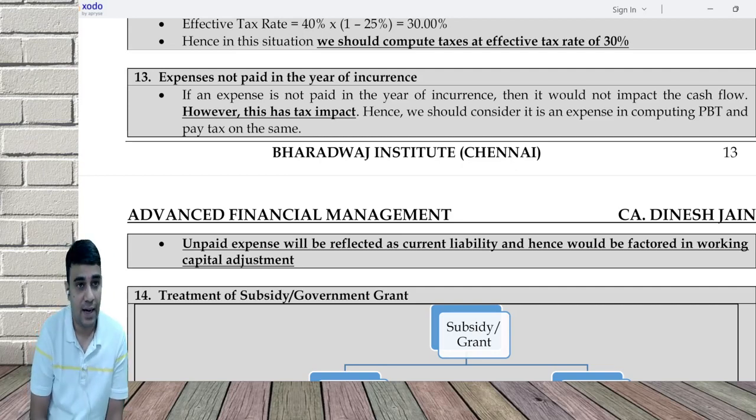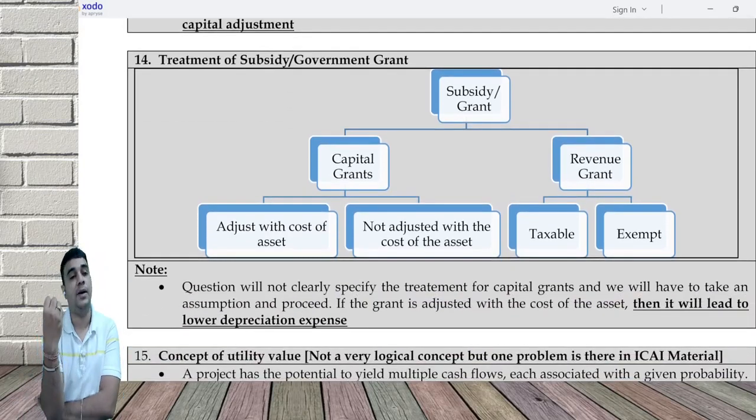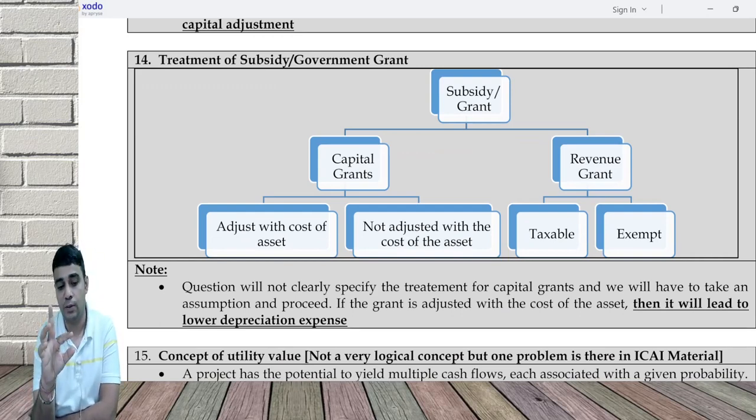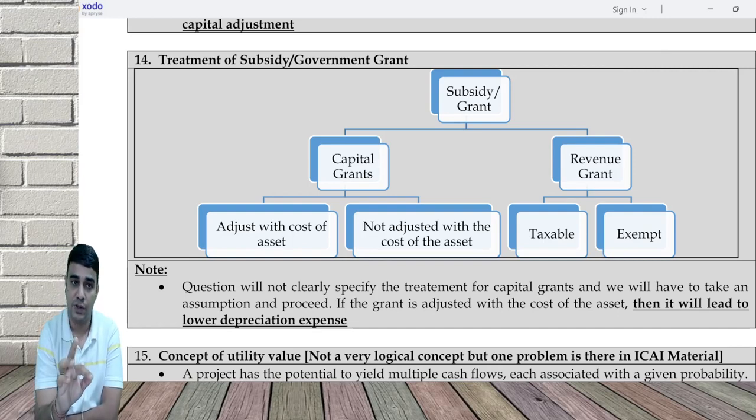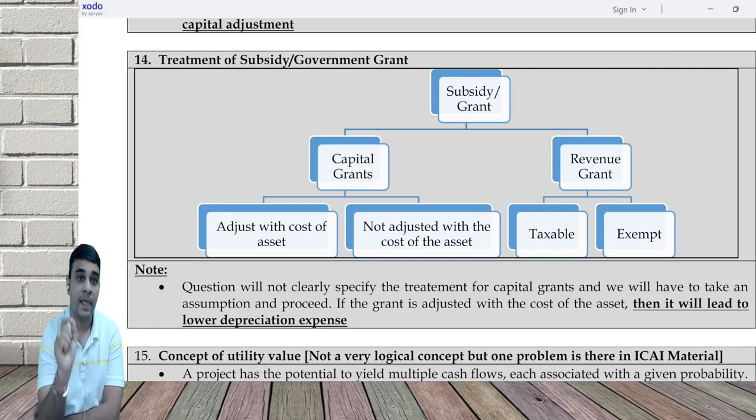Sometimes what happens is you get a subsidy or a grant from a government. If government gives you a subsidy or a grant, there are two types of subsidy. One is capital subsidy and the other is revenue subsidy. Revenue subsidy is considered in between cash flow, either before PBT or after PAT, depending on whether that subsidy is taxable or exempt. Capital subsidy is considered in step 1 initial outflow. You consider that, but it has one implication.